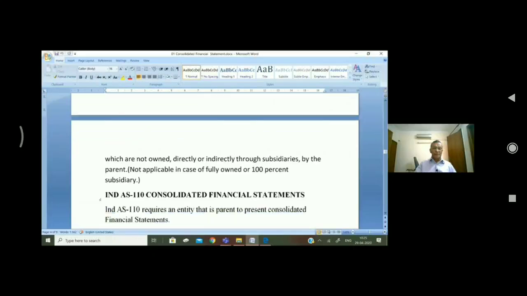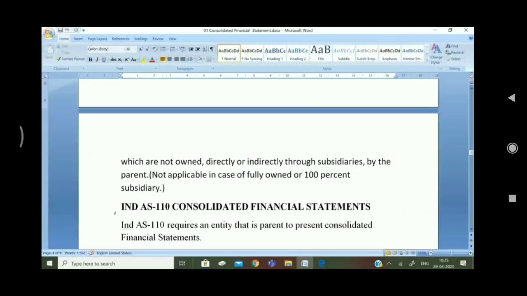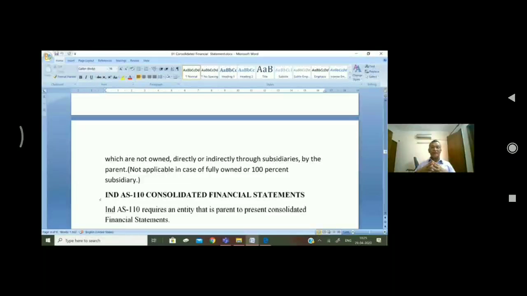Now let me explain this. Suppose a company has 50% shares held by some other people. Some other people may be 1%, 2%, 20%, 100%. So the total interest of outsiders held in that company will be known as minority interest.